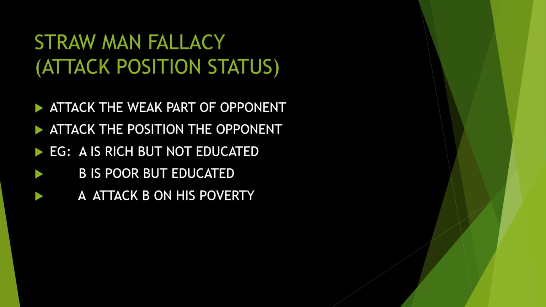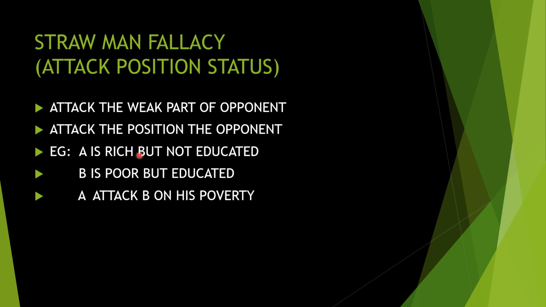That is B's weakest area. He is poor, so A is attacking his poor area. So the status, the position of B is being attacked here. This is what we call strawman fallacy.